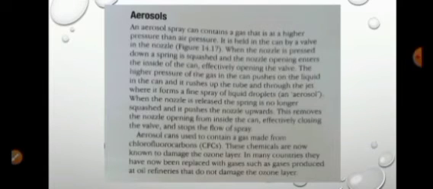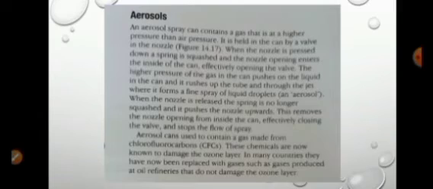Aerosols. An aerosol spray can contains a gas that is at higher pressure than air pressure. It is held in the can by a valve in the nozzle. When the nozzle is pressed down, a spring is squashed and the nozzle opening enters the inside of the can, effectively opening the valve. The higher pressure of the gas in the can pushes on the liquid in the can and it rushes up the tube and through the jet, where it forms a fine spray of liquid droplets, an aerosol.